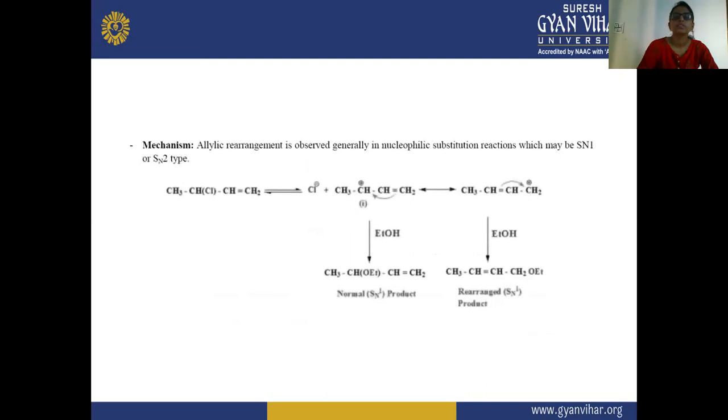Now mechanism. In this you can see a nucleophilic substitution reaction, which may be SN1 or SN2. Here in this case, this is your intermediate step. Here the ethyl alcohol is attacking according to the SN1 product, and the second one will be your rearranged product.